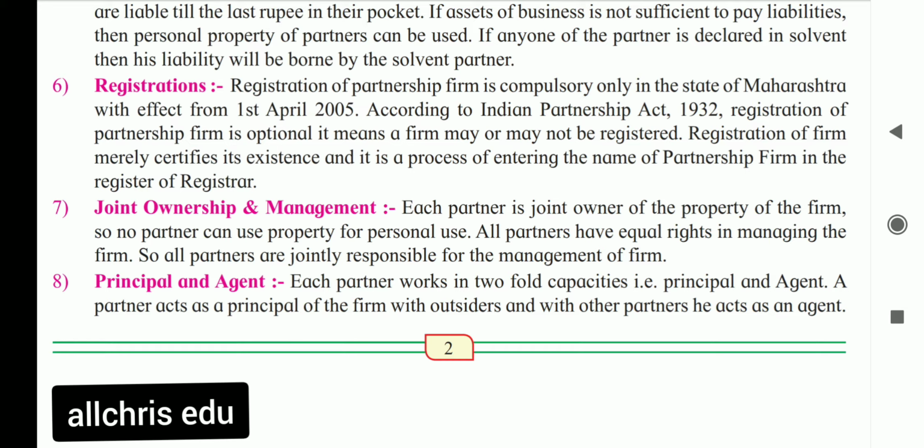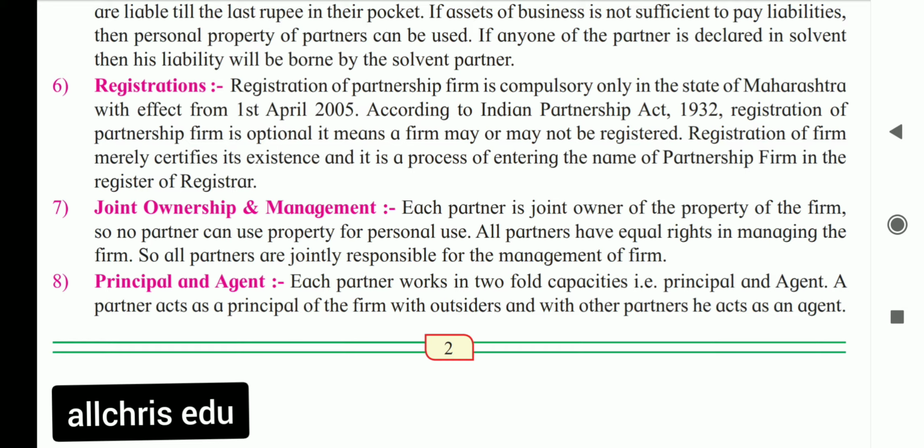But there is one exception to this. Though the Act says registration is optional and depends on the partners whether to register their firm or not, in our country, only in Maharashtra state it is compulsory. In other states, it is not compulsory.